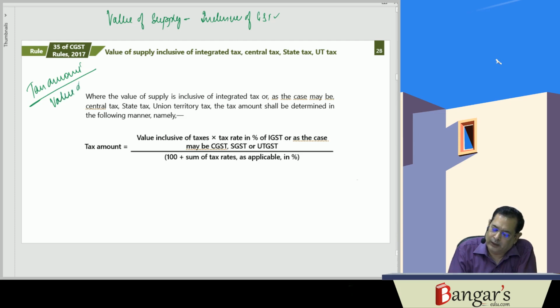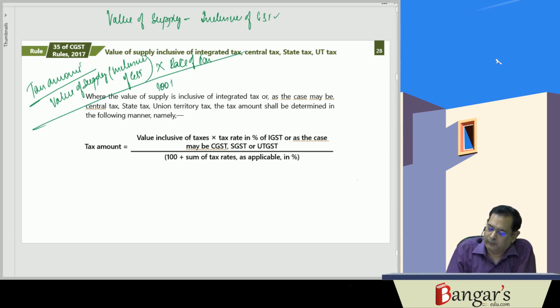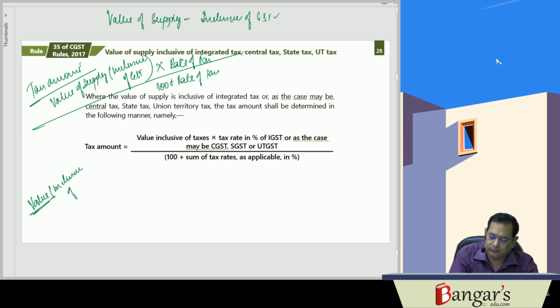Value of supply inclusive of GST into rate of tax upon 100 plus rate of tax. Say the value inclusive of tax has been given.